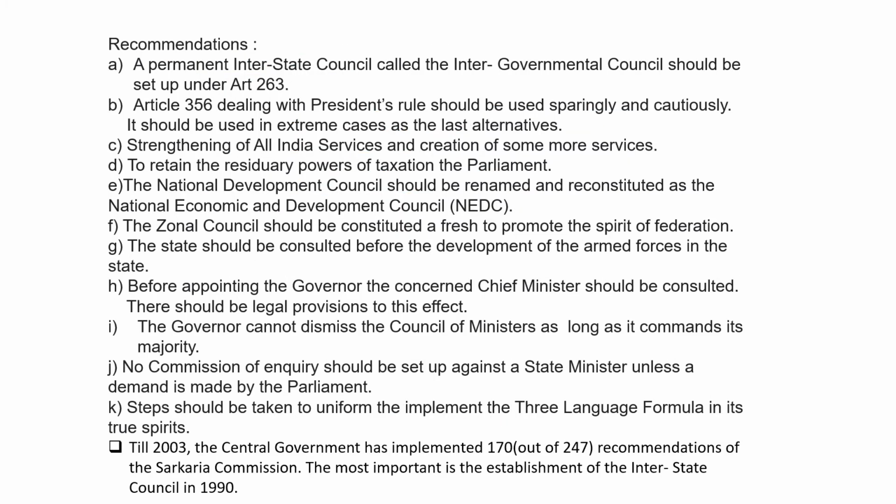Now you should also know about some recommendations for attempting many indirect as well as direct questions. A permanent interstate council called the Intergovernmental Council should be set up under Article 263. Article 356 dealing with President's rule should be used sparingly and cautiously.